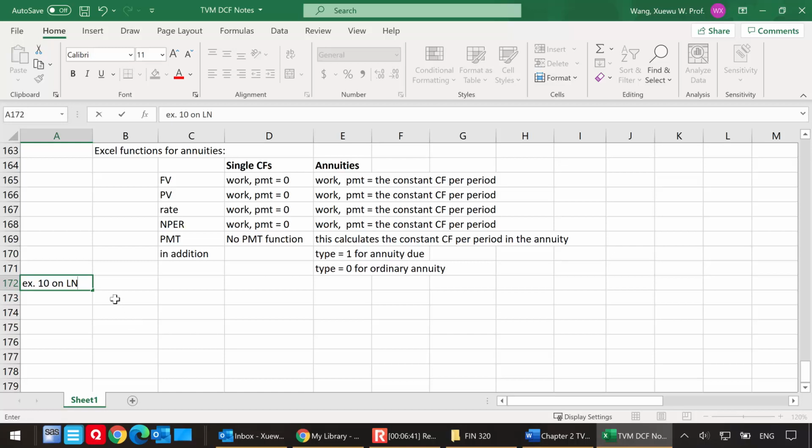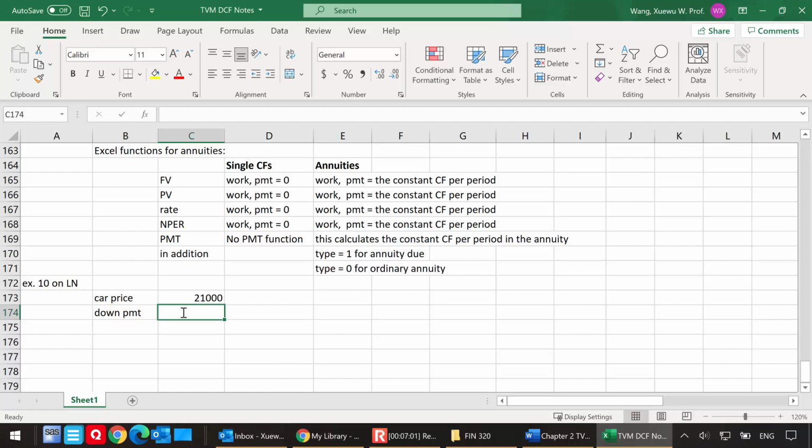All right, I know you guys can't wait to have the examples. So you are interested in buying a new sports car costing $21,000. The car price is $21,000, and you can only afford $5,000 as the down payment. So the down payment is $5,000.